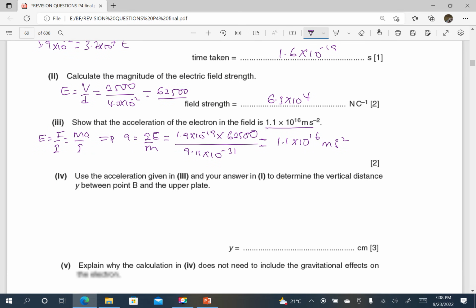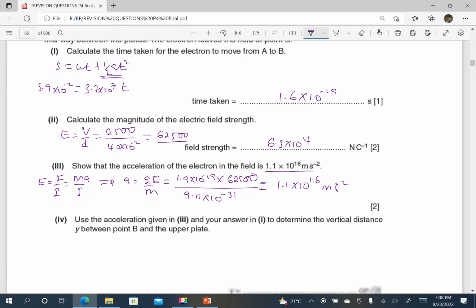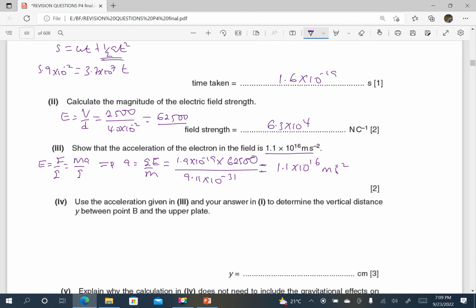Use the acceleration given in part 3 and your answer in part 1 to determine the vertical distance. In part 1 we have time. In part 3 we have acceleration. So I'll use equations of motion. S is equal to ut plus a half at squared. Note that the electron started from rest, so initial velocity can be considered to be 0. Not really. Initially in the vertical, velocity is 0.